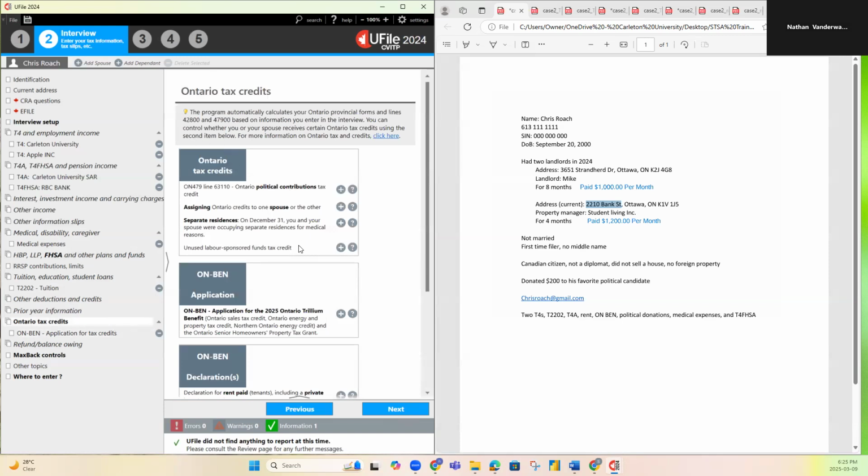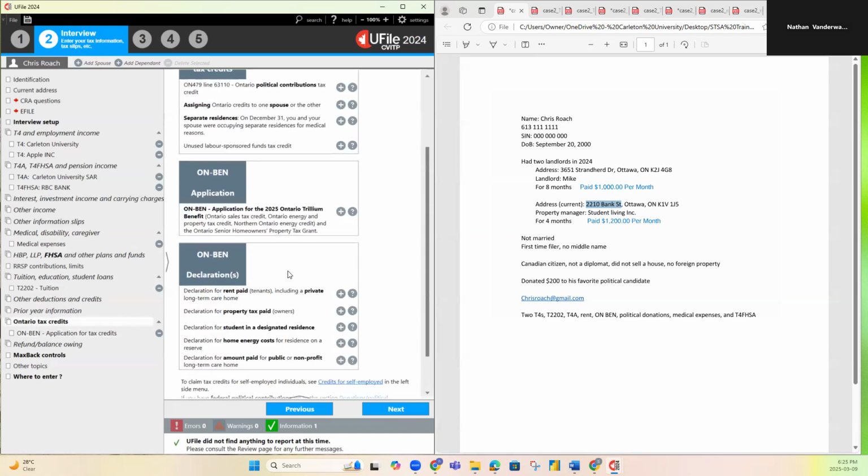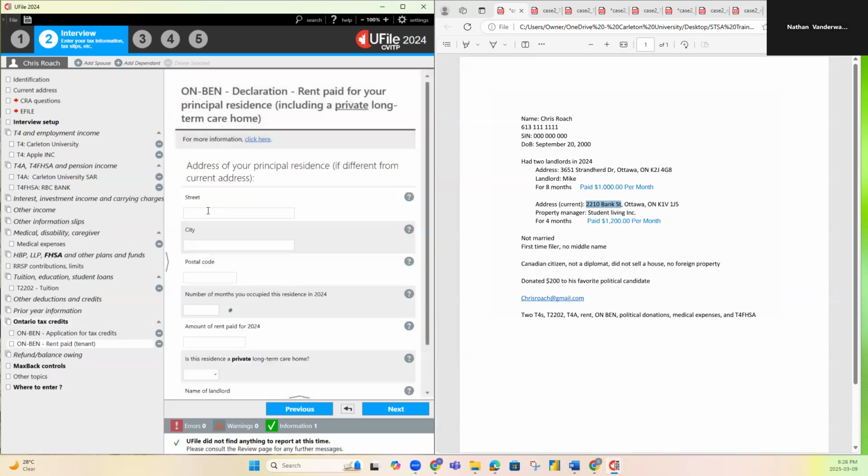And now we go back to Ontario tax credits, scroll down to the on-ben declarations, and instead of residence, we're going to add rent receipts. So declaration of rent paid. And then we're just going to put his information here. So the address, city is Ottawa, postal code is K2J4G8.